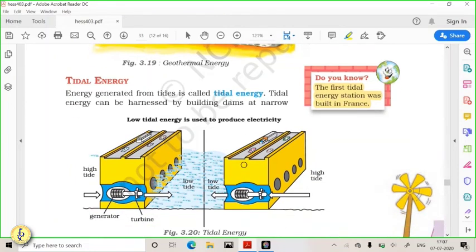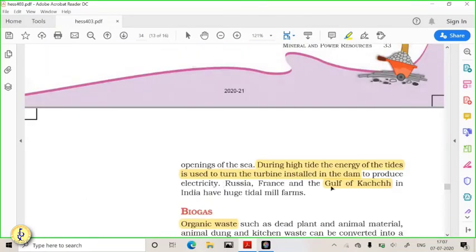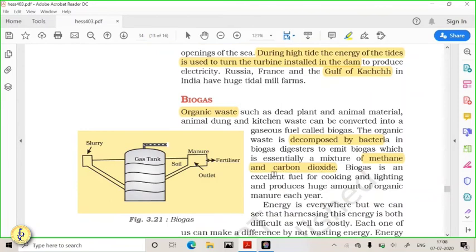Now in this plant you can see tidal energy. How is tidal energy produced? So here you have turbines in each and every hole. As the tide goes, it rotates these turbines and then electricity is produced. So in this way, tidal energy can be produced, but there are certain difficulties in producing tidal energy. Okay, so we have Kutch. In the Kutch region of Gujarat, the Gulf of Kutch, we are producing tidal energy. The Bay of Fundy in Canada is very famous for the production of tidal energy.